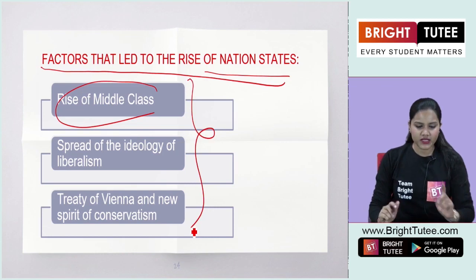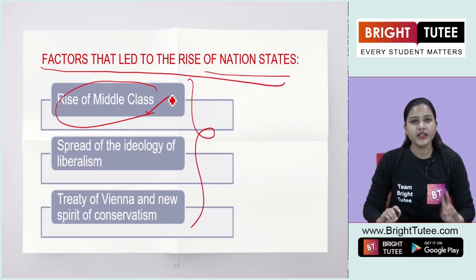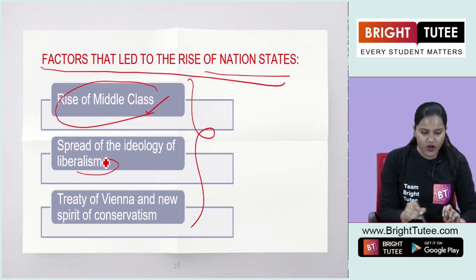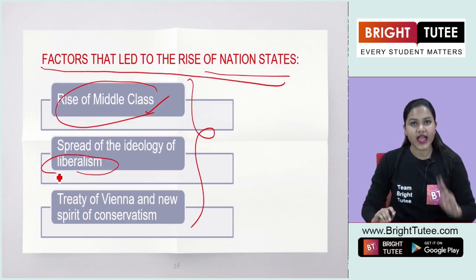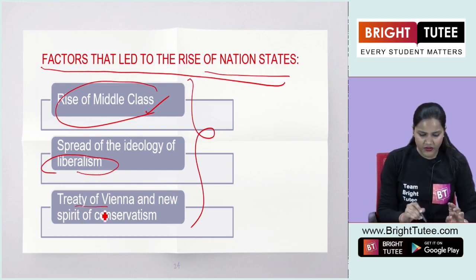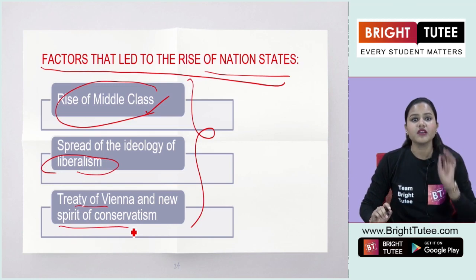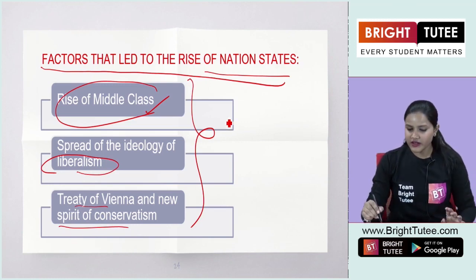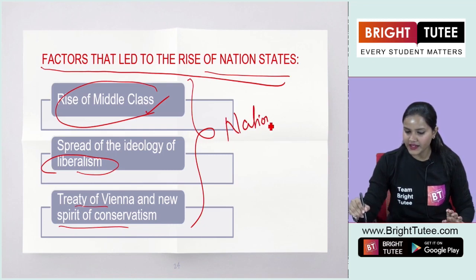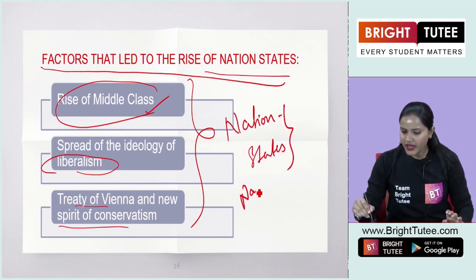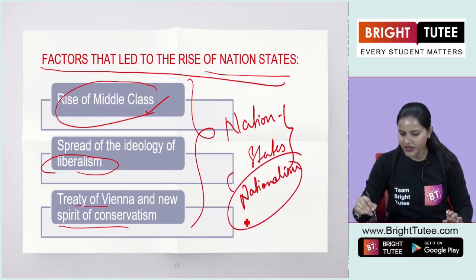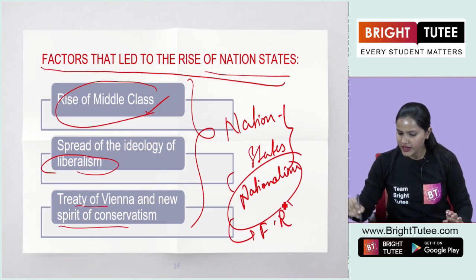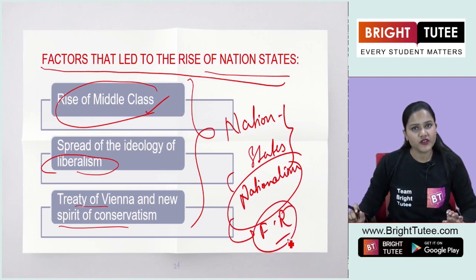The first one is the rise of the middle class, the second one is the idea of liberalism, and the third one is the Treaty of Vienna and the spirit of conservatism. These three factors led to the rise of this idea, that is nation states and eventually nationalism, which we already have read started after the French Revolution.